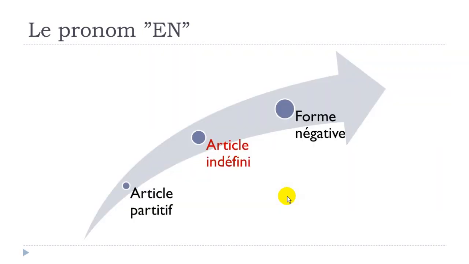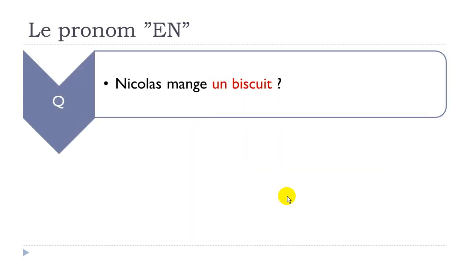Second structure, if you want to use the pronom en instead of an article indéfini. So let's see how it goes. You've got a question: Nicolas mange un biscuit. It's quite interesting because, compared with the partitif, some, where you don't really give any information regarding the quantity, in this case you use un, so that's clear, it's only one. Nicolas mange un biscuit.